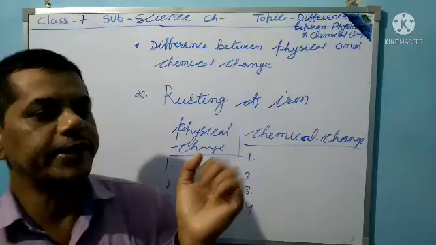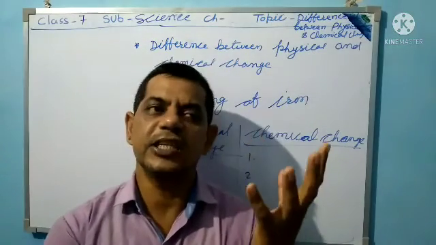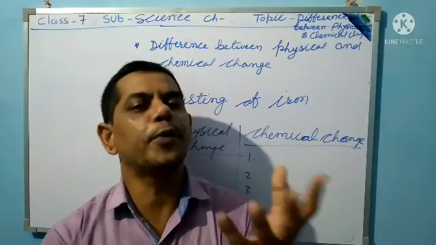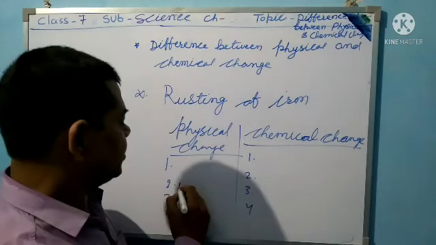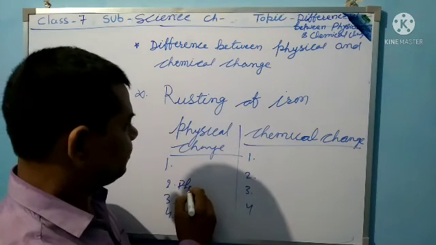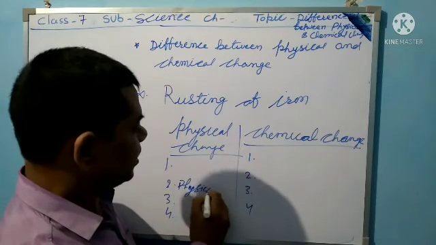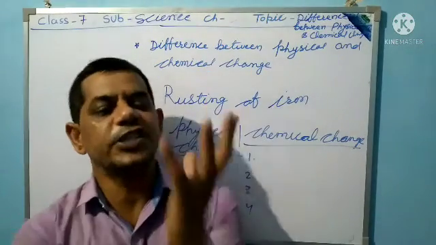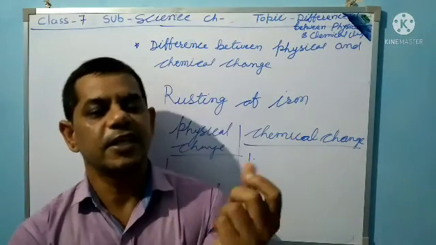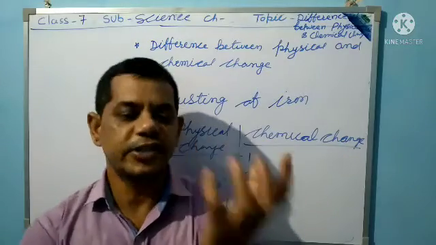Now the second point: a physical change is a temporary change. Now the second point of chemical change: a chemical change is a permanent change.